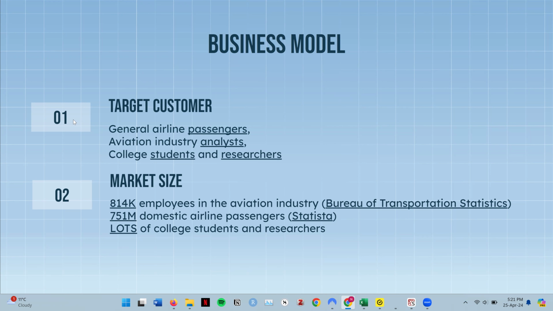For the business model part, we have identified the target customer for this product as follows. The market size relating to airline is huge. For example, there are 800,000 employees in the aviation industry, 700 million domestic airline passengers, and since America has many outstanding universities, there are lots of students and researchers in academia. Next slide, please.